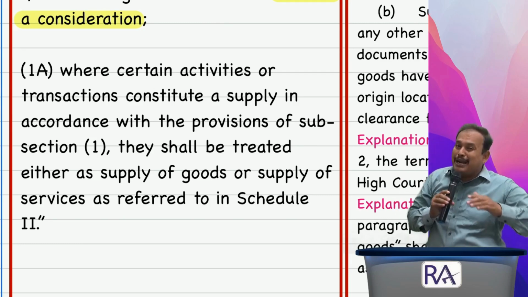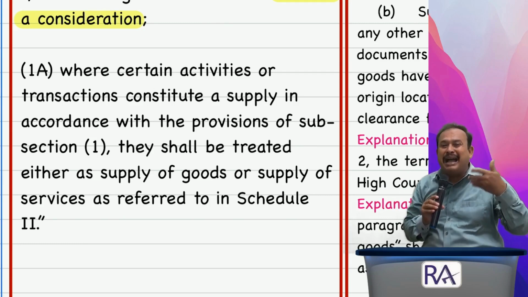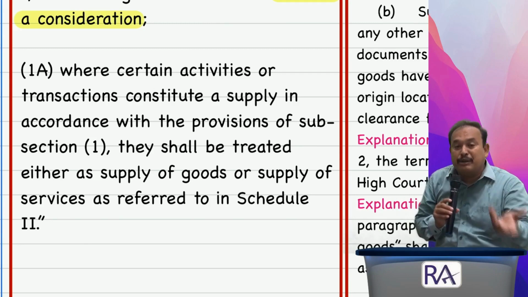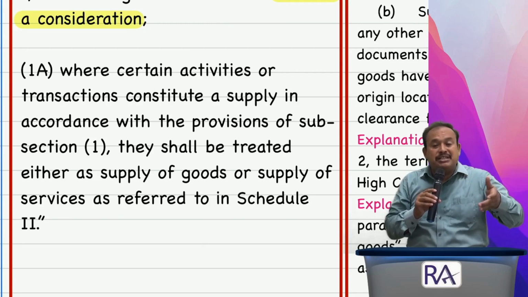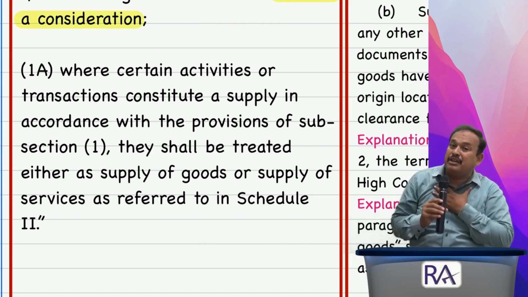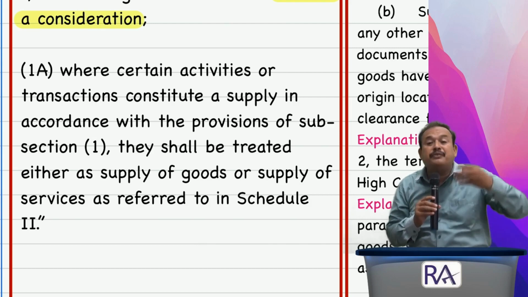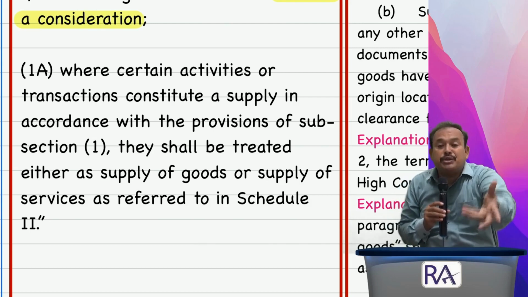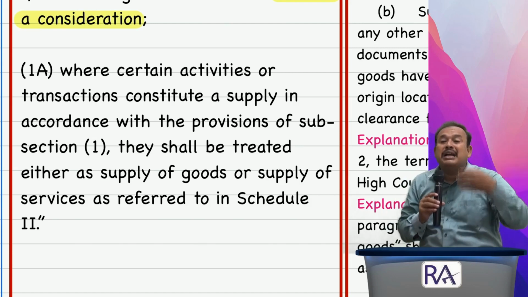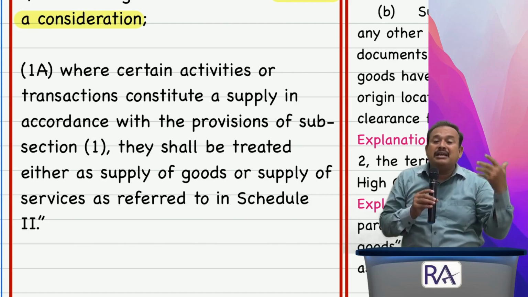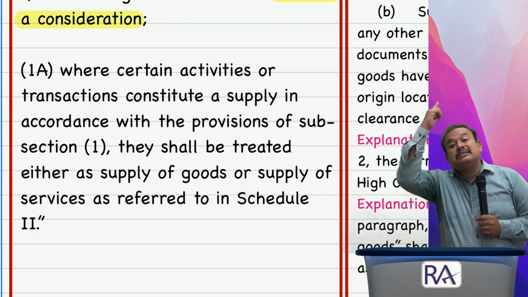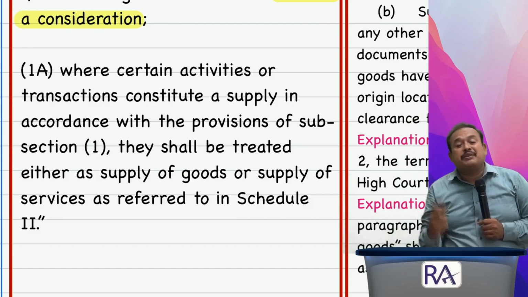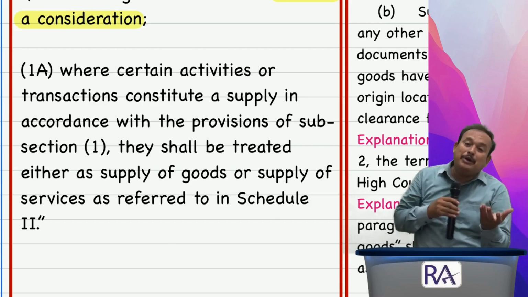Because prior to the GST law, we had some ambiguity in application of the provisions. For example, my dear, you went along with your friends to the restaurant where I am a restaurant fellow. I serve the food to you, you eat the food and I raise the bill. The law of the land at that time says it is supply of goods, pay the VAT. Central government says that is supply of services, pay the service tax. Sir, you want me to pay the 2 taxes?